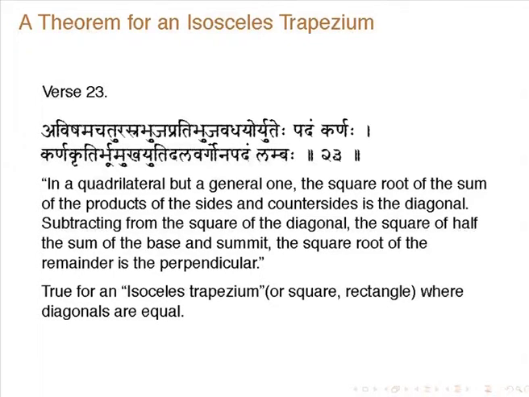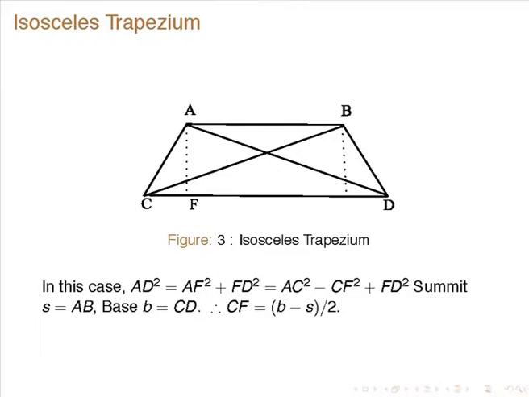So, in any triangle, again I think instead of reading out the translation, I will explain it straight away. What he does not say is isosceles trapezium, but it is actually applicable only to an isosceles trapezium, where the two flanks are equal. So, here CD is the base, AB is the summit. AD and BC are the diagonals. So, for an isosceles trapezium clearly they are equal.